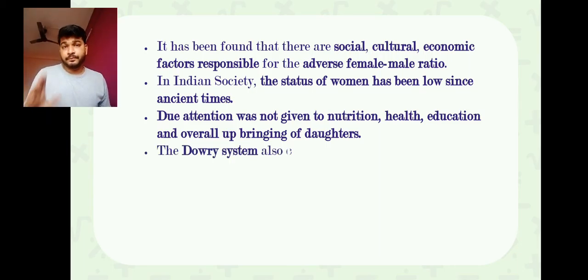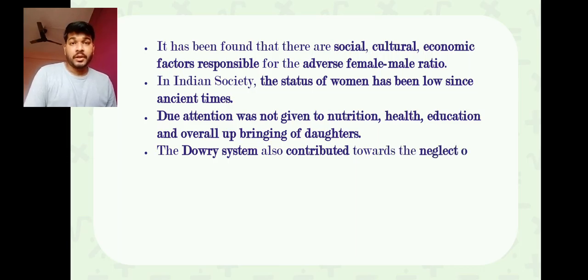Again, we find that a major system we had in India was the dowry system, Dahej Dena. You find that for every girl or daughter, the father has to pay some dowry to the person whom the daughter is marrying. So this dowry system has created the neglect of girls.